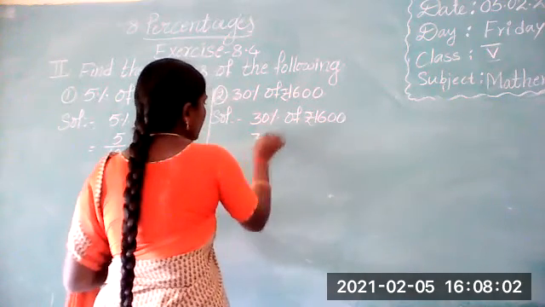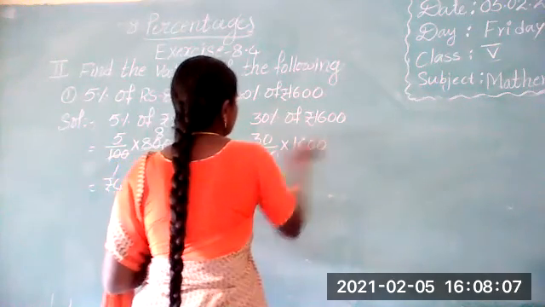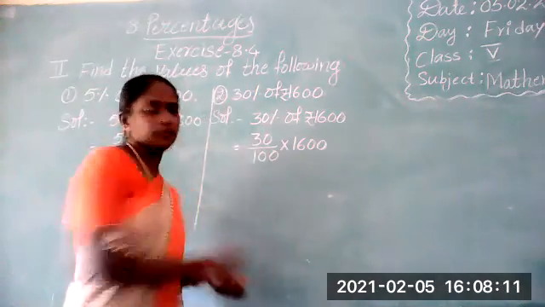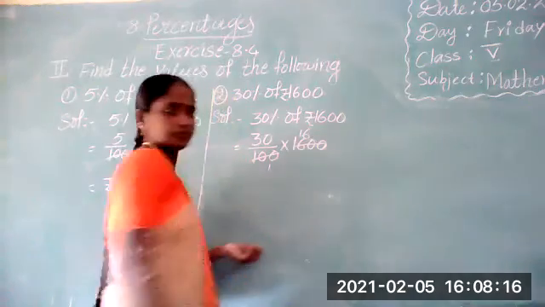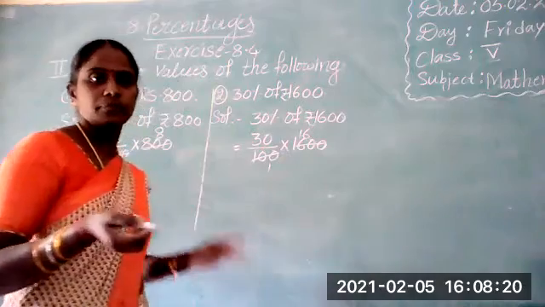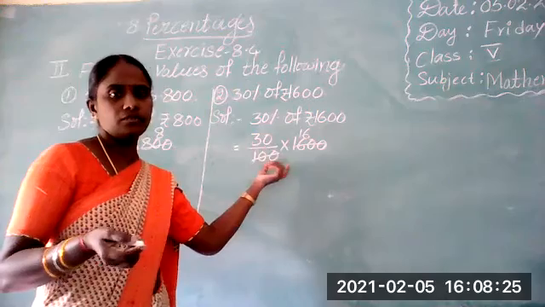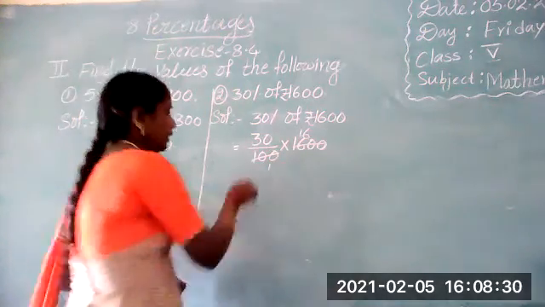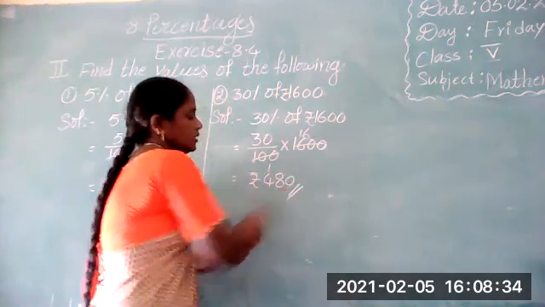First 30 by 100 into 1600. After simplifying, how can we simplify? 100 ones are 1, 16. Yes, 2 zeros cut, we can get 16 only. Next, 16 threes are 48, so 480. What is the answer? Rupees 480. This is the answer.